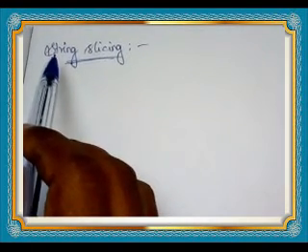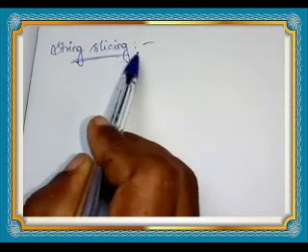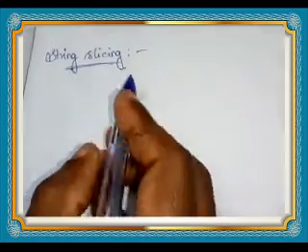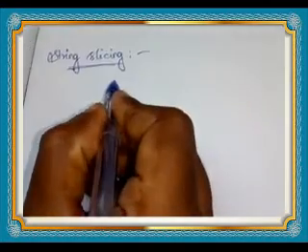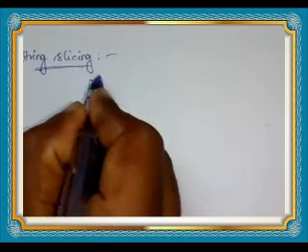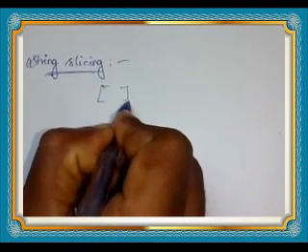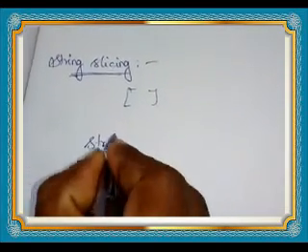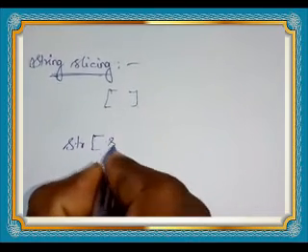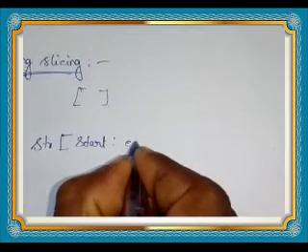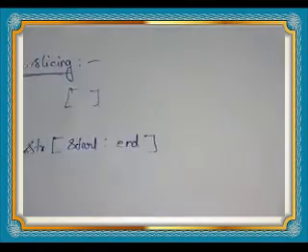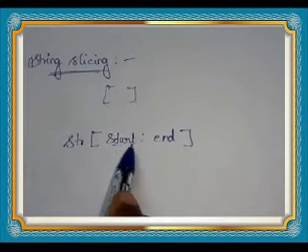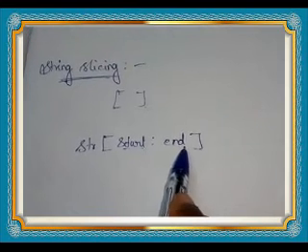Next operator is string slicing. Slice we know. Slice is a substring of the main string. This substring is taken by this operator, open square bracket and close square bracket. Its syntax is string open square bracket start colon end close square bracket. Here, start represents the starting index value, end represents the end index value.